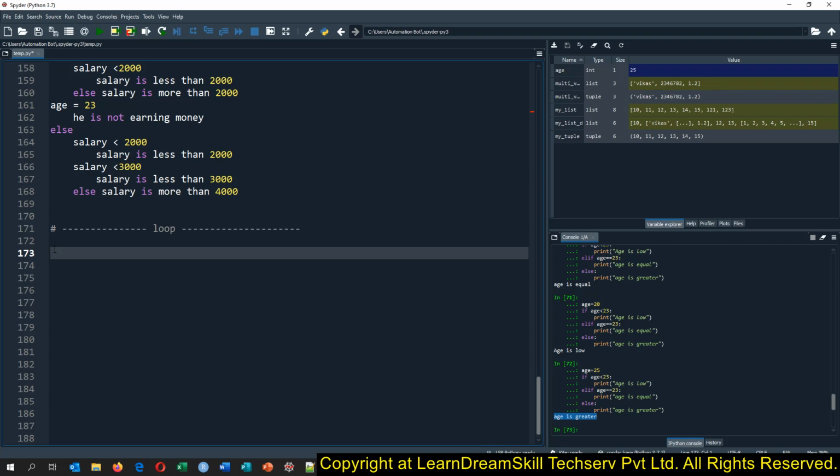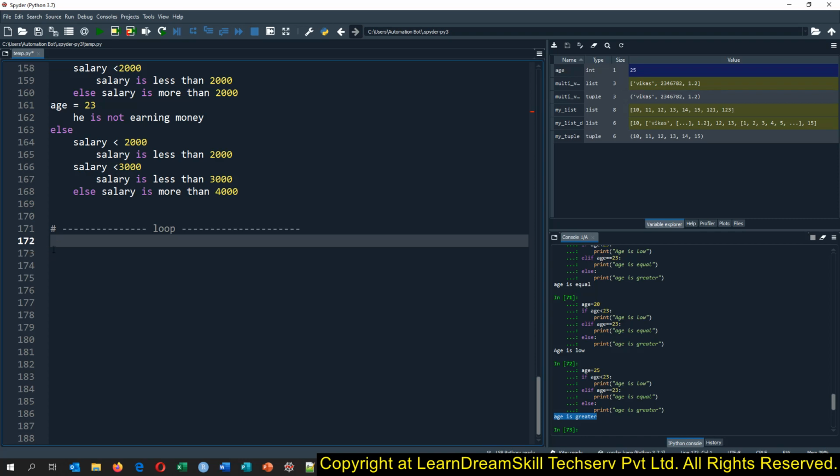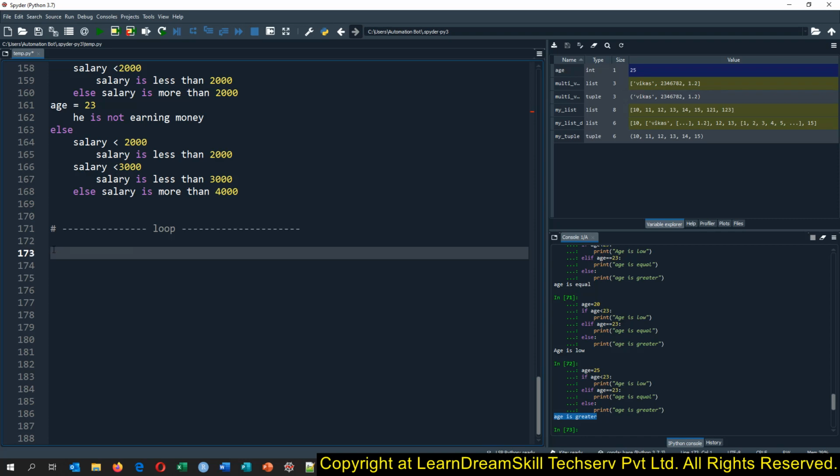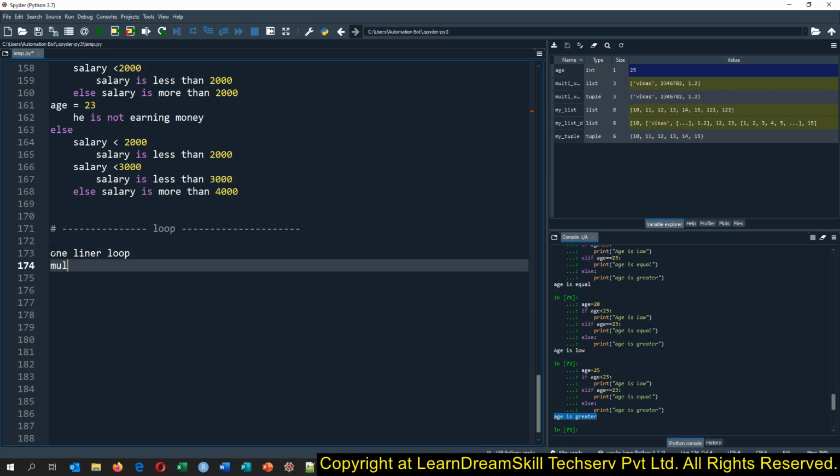In Python we have various kinds of loops, but usually 97% of the time two loops will fulfill your requirement, especially if you are working as a data scientist or data analyst. In that case, I would say 99% of the time these two loops will fulfill your requirement, and those two loops are the one-liner loop and the multi-liner loop.